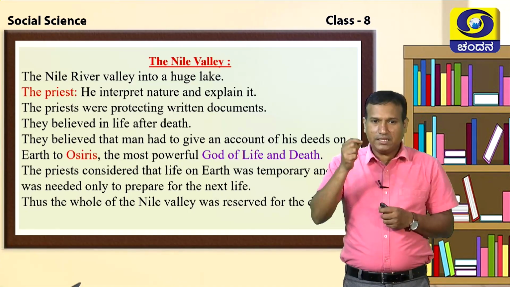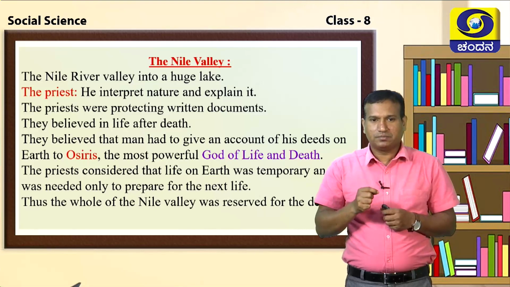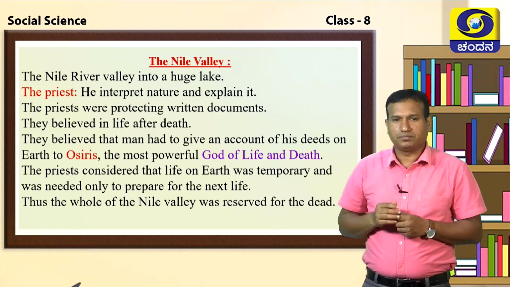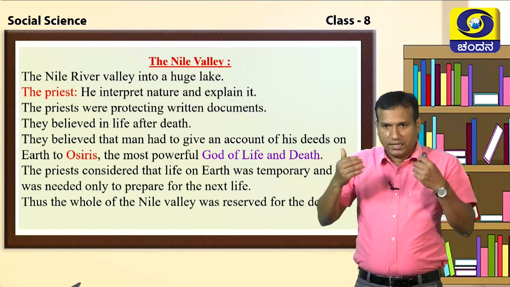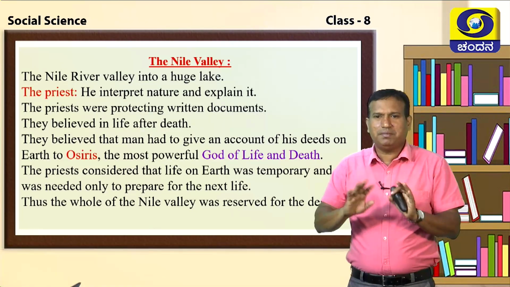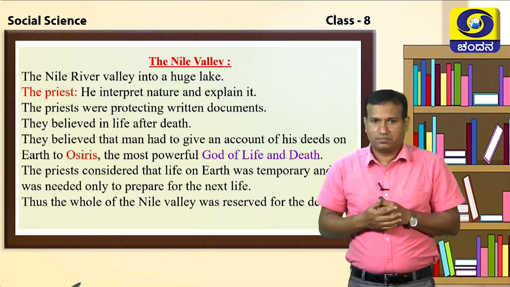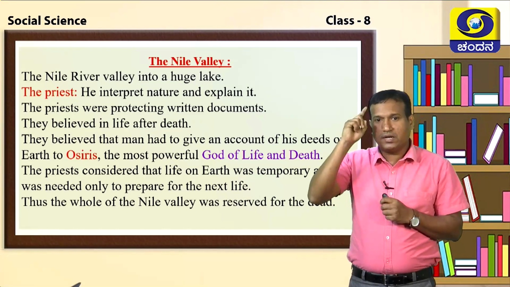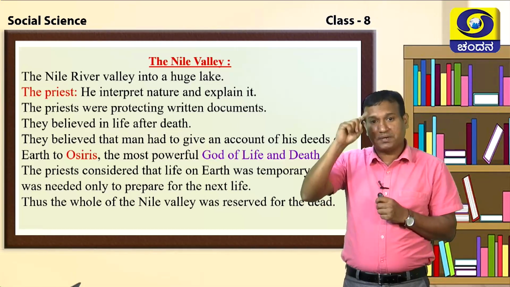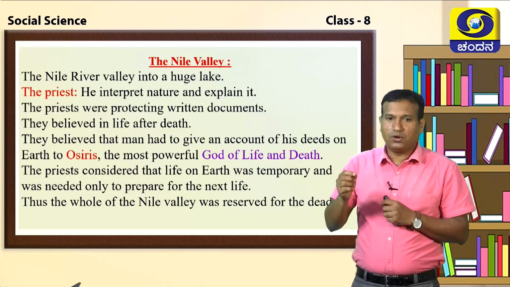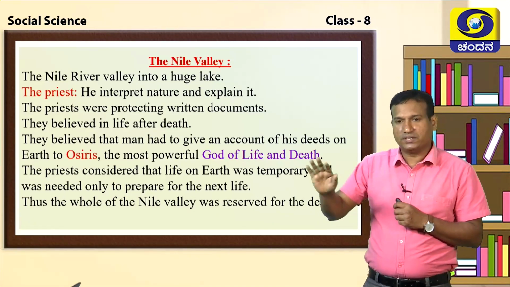These priests considered that life on the earth was temporary. So our living on this earth is not permanent. But after death, we are going to get a long life. That will be a permanent life. That is why the whole of Nile Valley was reserved for the dead.